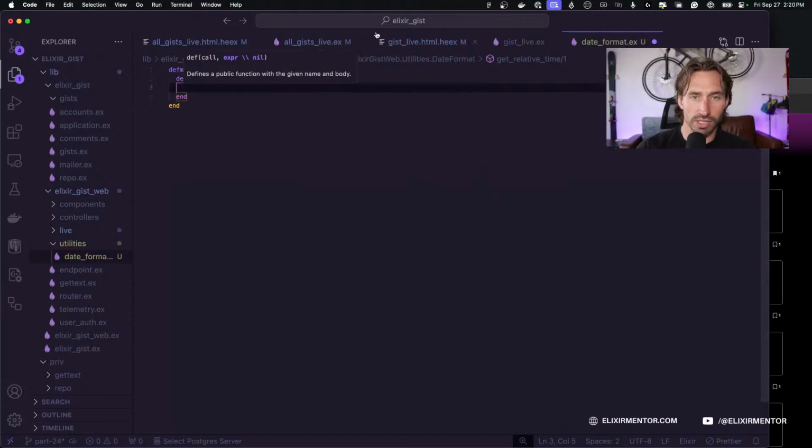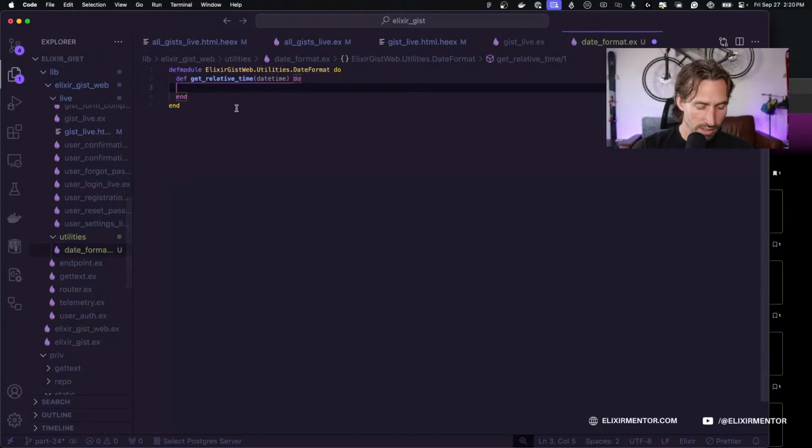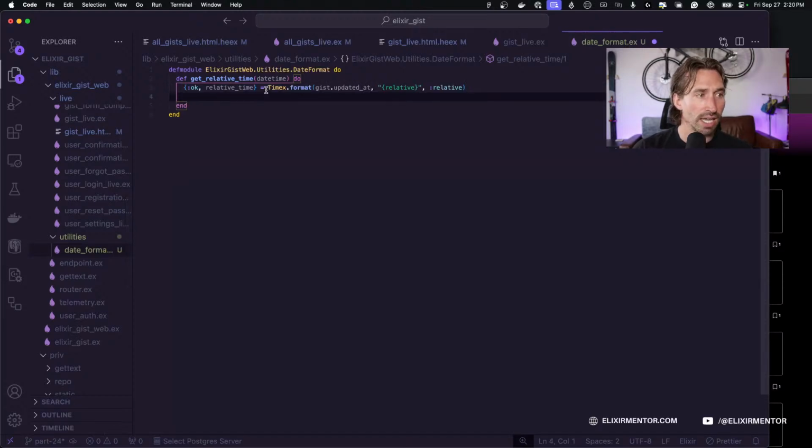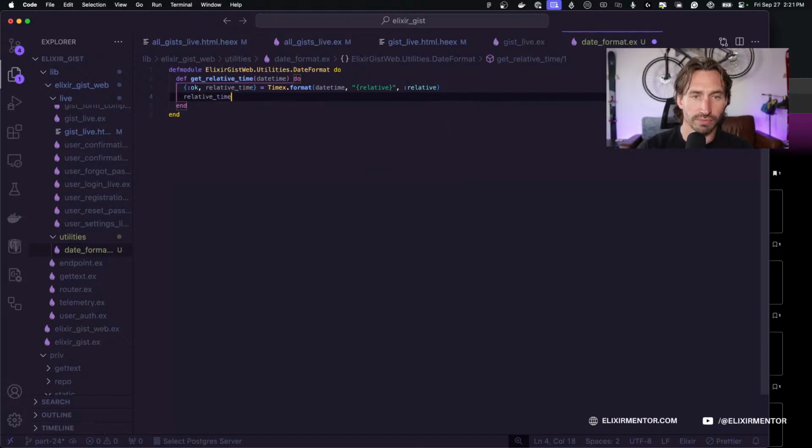And we're going to do the same thing that we're doing right here. We're just going to copy that, paste that, and let me think here. So relative time, and then we're just going to update, instead of just updated at, we're passing in the date time. Okay, cool. And then we're just going to return relative time right here for now.